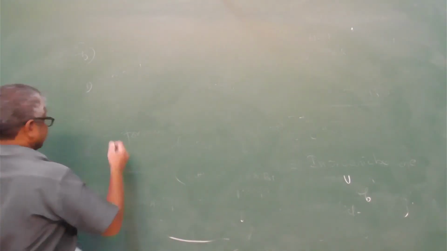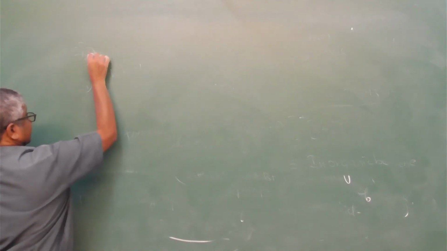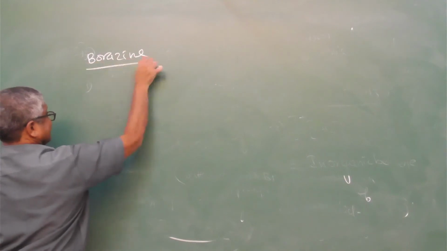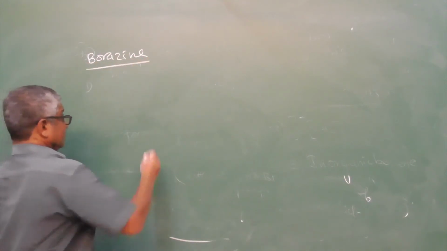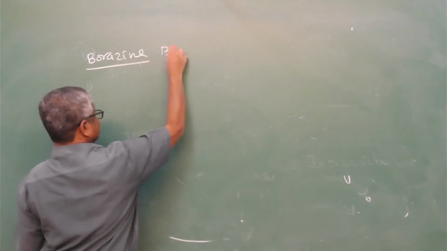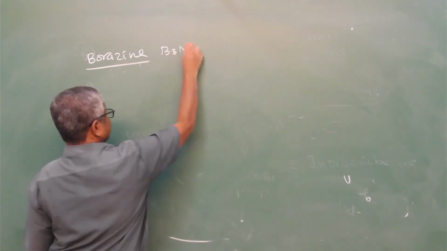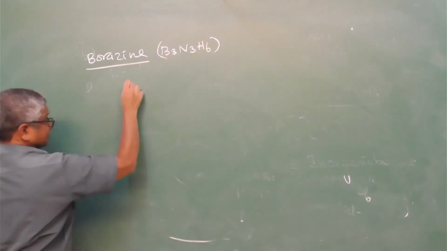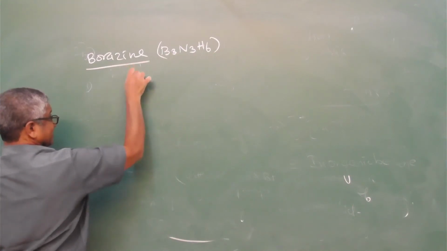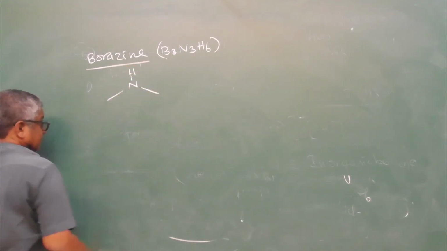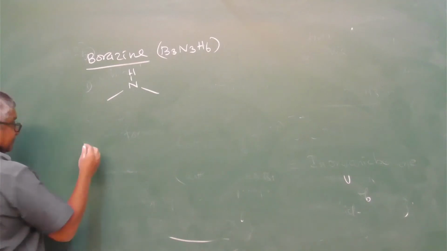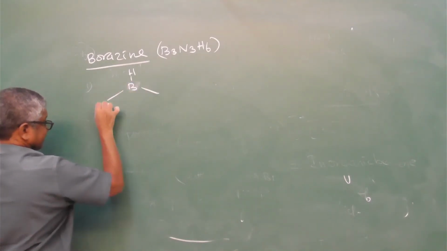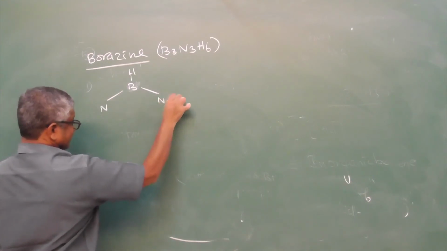Boracene structure. Boracene formula is B3N3H6, boron with nitrogen.